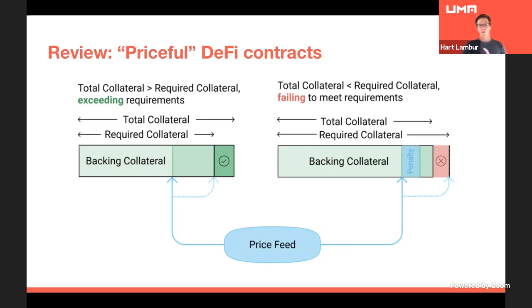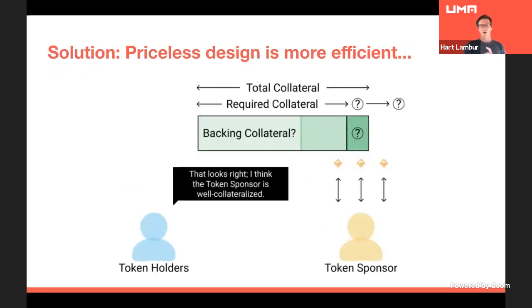So before we get to the problems, I'll jump ahead one slide and talk about what the priceless version of this looks like. The priceless version means we have no on-chain price feed. There's no price feed being pushed at all. Instead, we have the same sort of contract that's supposed to have so much collateral. It's got a required collateral amount, and then it has the total collateral in it.